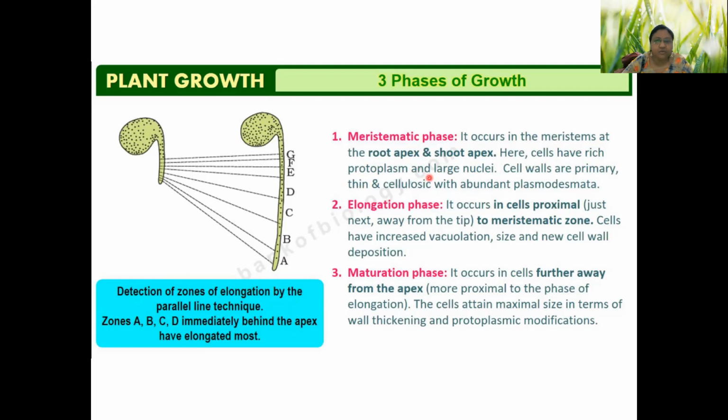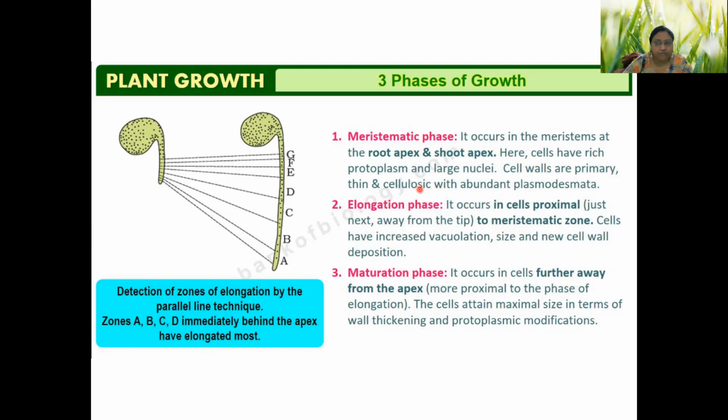As they are continuously increasing in number by cell division, the cell walls do not have time to form secondary and tertiary cell walls. So the cell walls, compared with mature cells, are quite thin, because there is only a primary cell wall, which is formed just after cell division, and it is made up of cellulose.